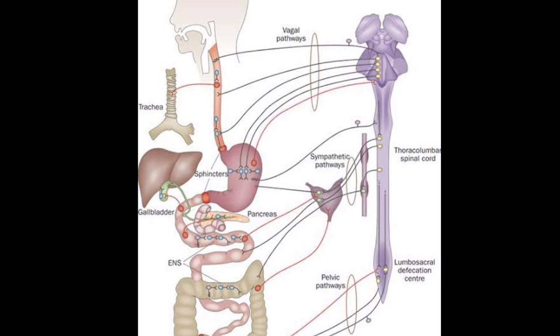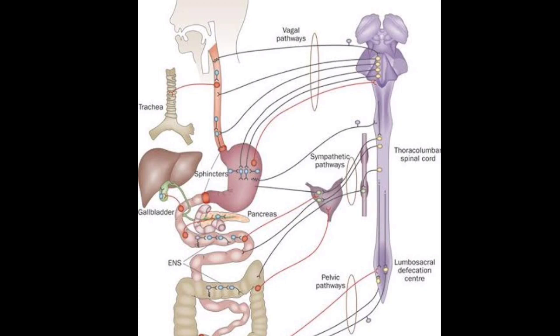It has also been given the nickname small brain of the human body. Small brain means it shows functions exactly like the human brain. That system is nothing but the digestive system of the human body.